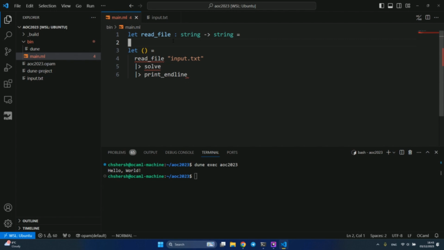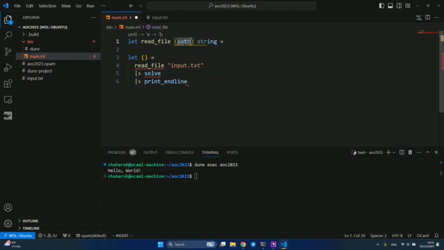Okay, actually, let's write it this way. I'm going to take a path, which is a string, and then this entire thing is a string. So it's a slightly different way to write the same thing, because I actually need this path variable name.